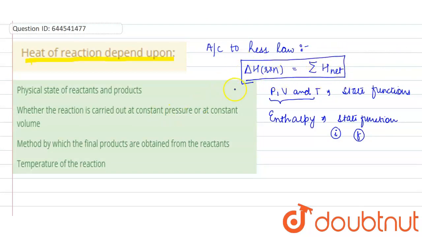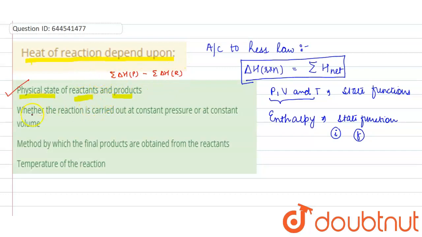Okay, so based on this information, let's check each and every option. It depends upon physical state of reactants and products. Yes, true, it depends upon the physical state of reactant and product. Okay, we can write delta H of reaction as summation of delta H of product minus summation of delta H of reactant in many cases. For example, when heat of formation we need to calculate.